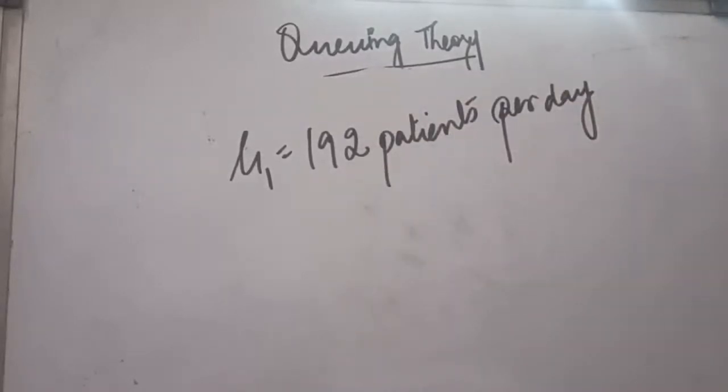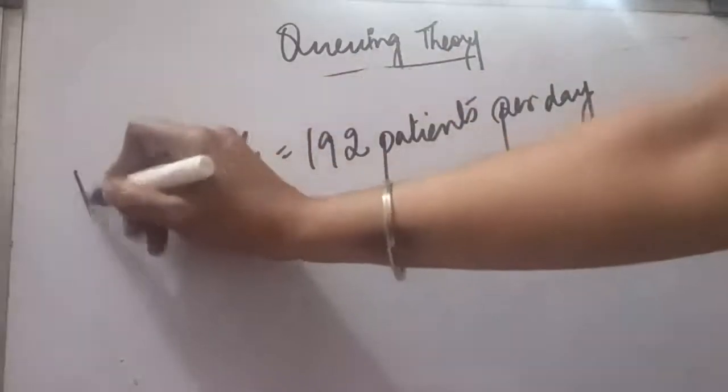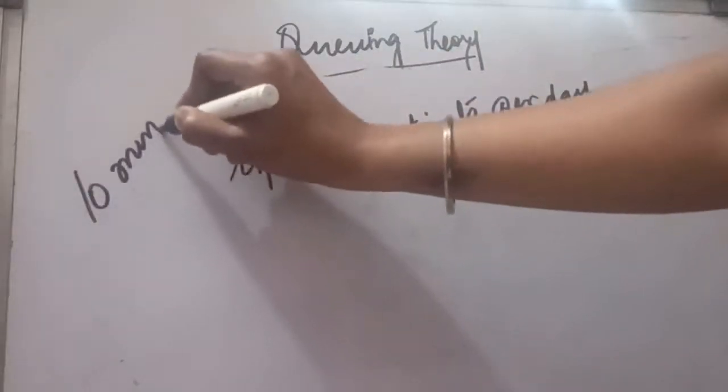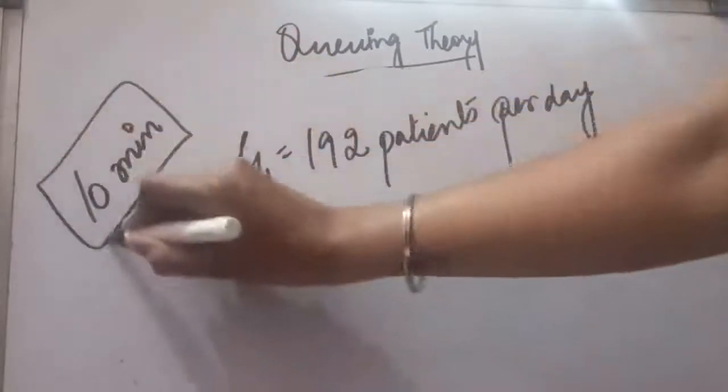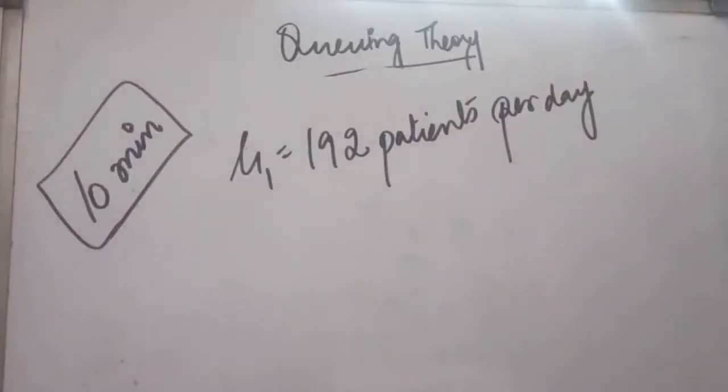One day means 24 hours. Now we will have to convert it into hours, or into minutes. Why are we converting into minutes? Because the question was saying that you are giving 10 minutes service to every patient, which is very much required. If you want to reduce it even by a fraction, you will have to pay rupees 10 extra per patient.